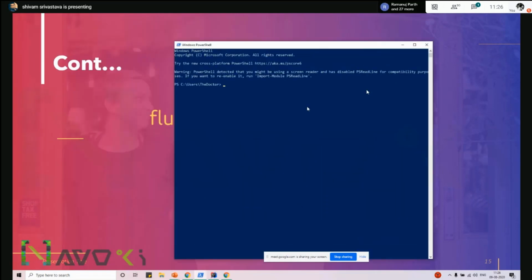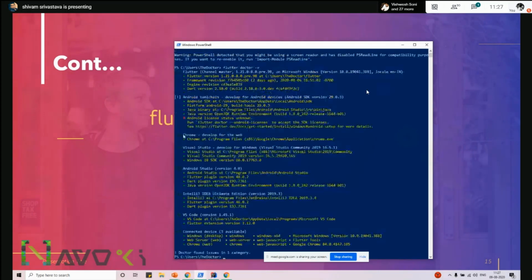If I run flutter doctor -v, as you can see, in my Flutter SDK all the supports are available, so it's showing it as a device.